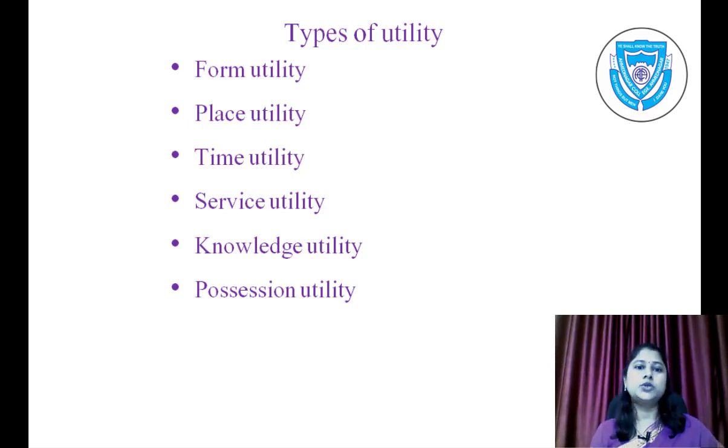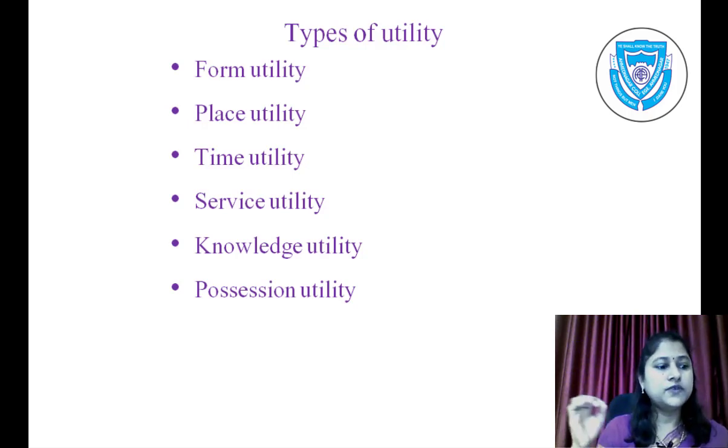Next is place utility. When utility of a commodity increases due to change in the place, that is place utility. It is also created with the transfer of goods from the place of production to the place where they are available or where they are consumed. For example, coal is transported from mines to factories.